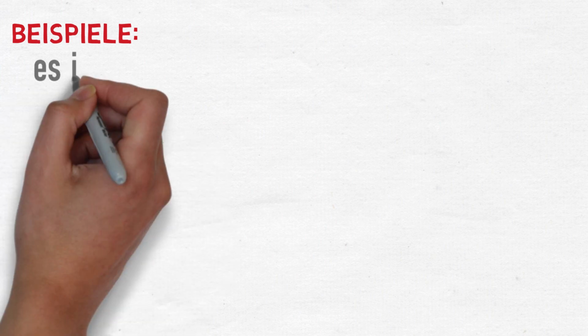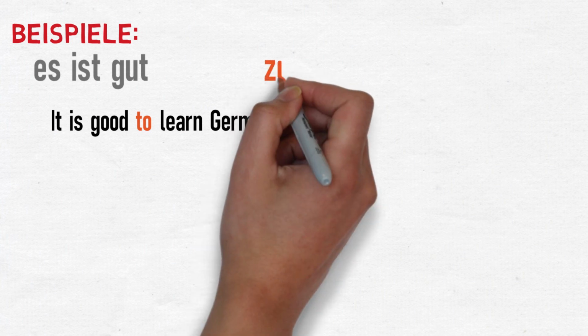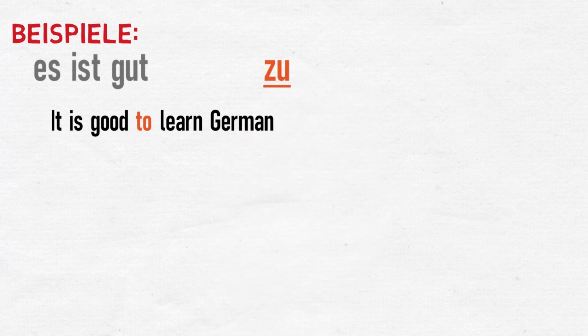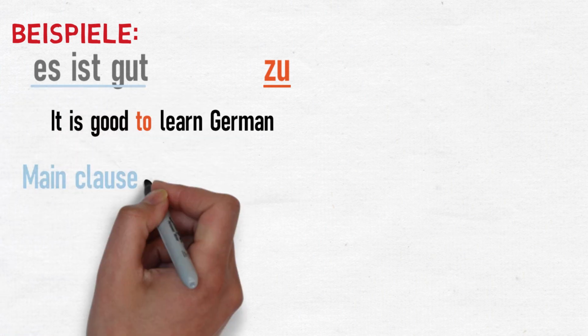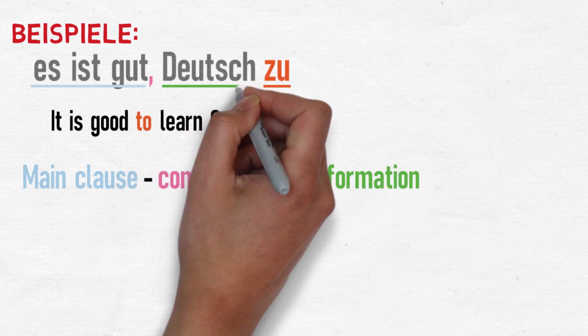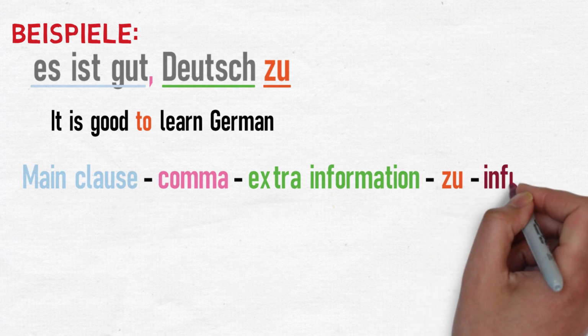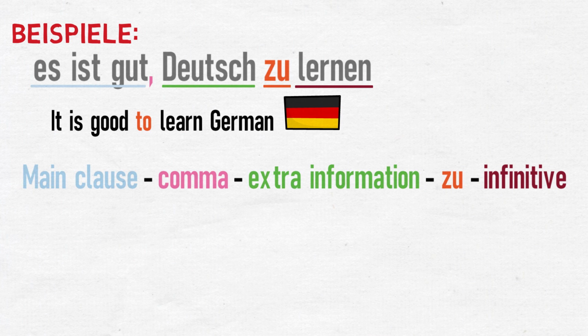It is good is a statement in English, as it is in German. Es ist gut. We can add a supplementary idea by using the English word to, such as, it is good to learn German. To do this in German, we use the word zu, and the sentence has to follow the following structure. Main clause, es ist gut, comma, extra information, Deutsch, zu, and then the infinitive, lernen. Es ist gut, Deutsch zu lernen.